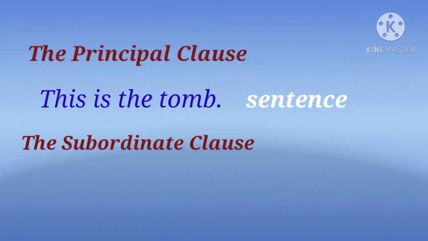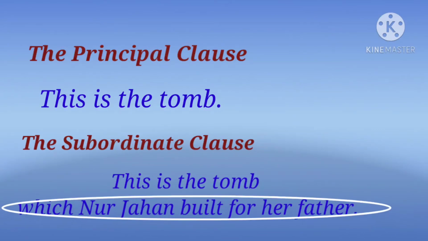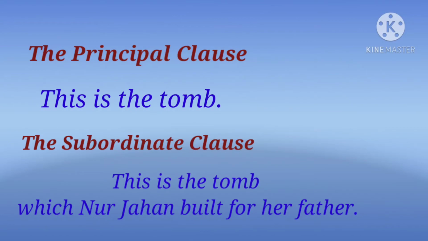Let's expand it further and see. This is the tomb which Noor Jahan built for her father. Here, which Noor Jahan built for her father is a clause but depends on the first part of the sentence, this is the tomb, to get its meaning completed. Therefore, it is a dependent or the subordinate. Hence, in this sentence, there are two clauses. The first one, that is, this is the tomb, is the main clause, and the second one, which Noor Jahan built for her father, is the subordinate clause.